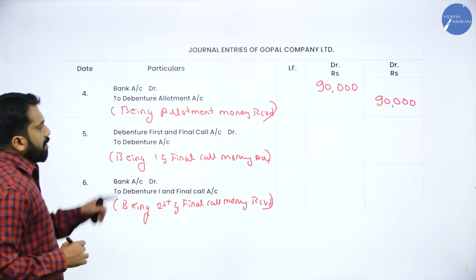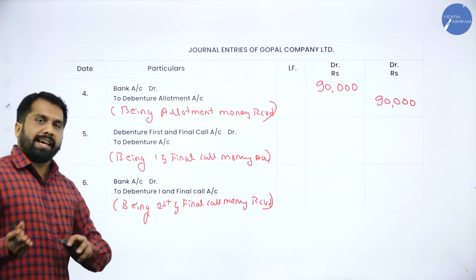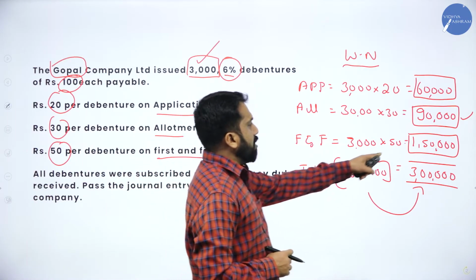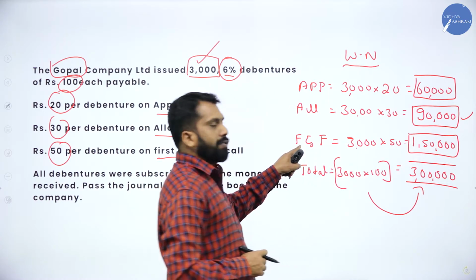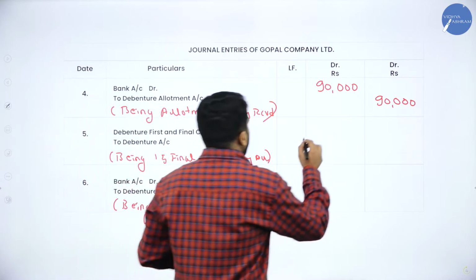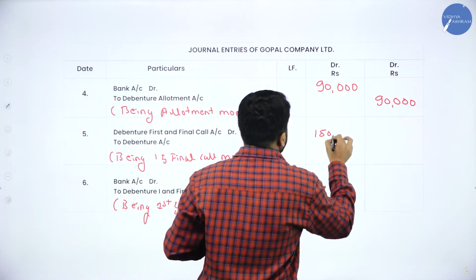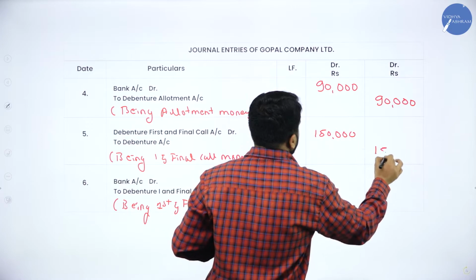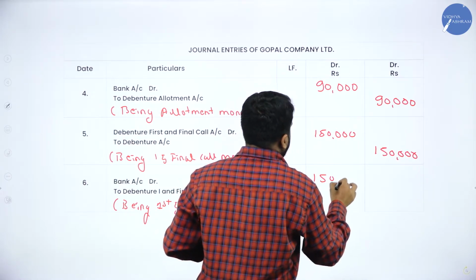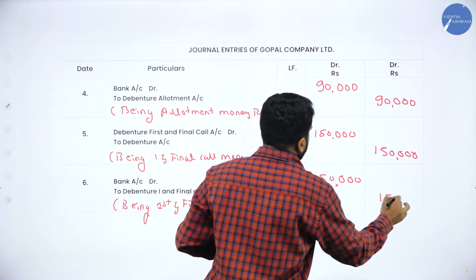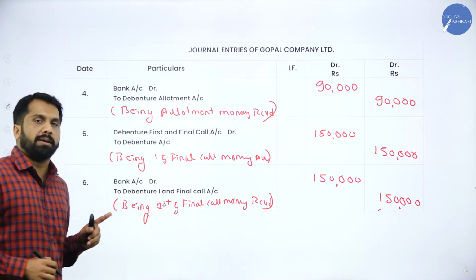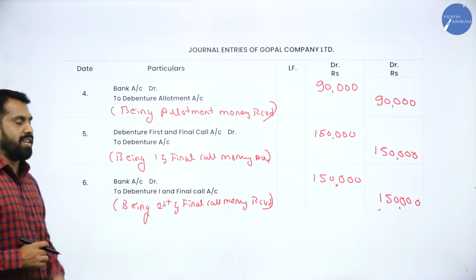Now, what amount should we write? Again, I'll go back to your working note. As per your working note, you have how much? 1,50,000 for your first and final call. Now, 1,50,000, 1,50,000. Similarly, 1,50,000 and 1,50,000. This is a complete 6 marks problem we completed.